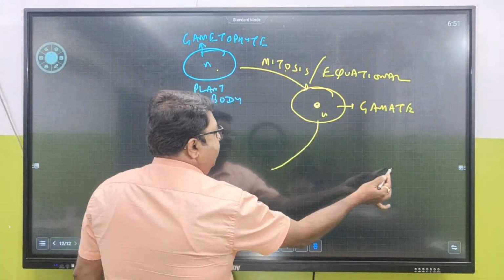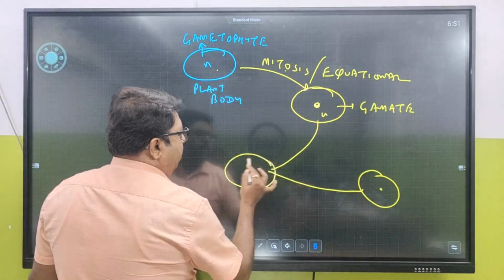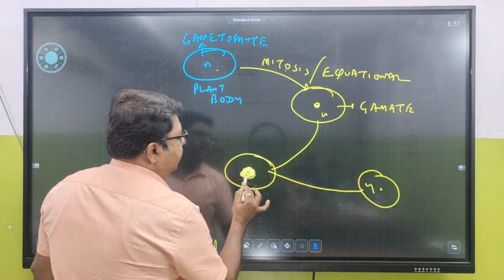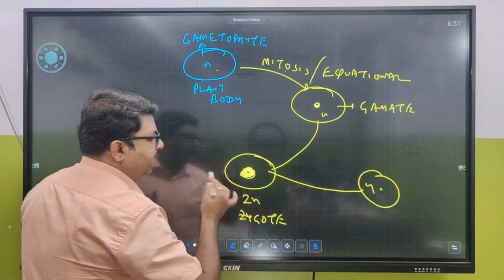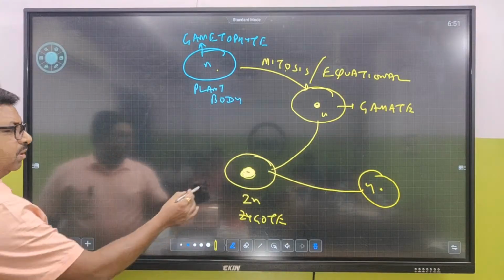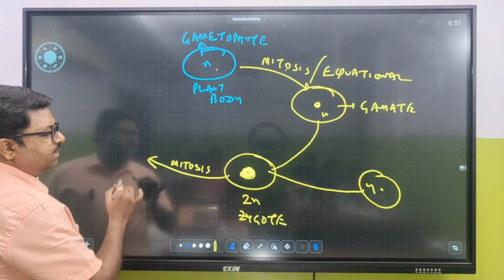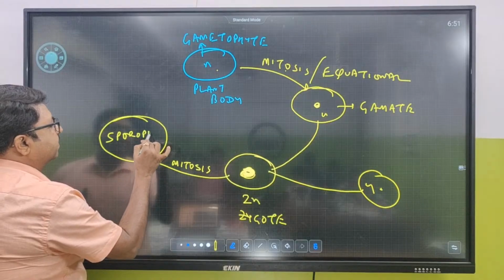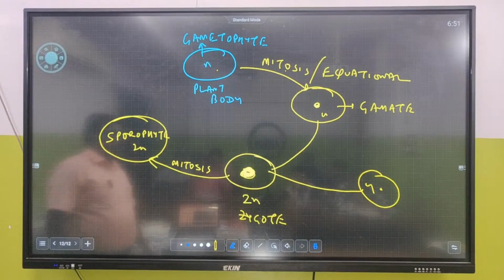So this gamete and the gamete from the other plant are going to join and make what? N plus N. What will this make? The first cell, which is 2N, is what? Zygote. This became a zygote. And this zygote is going to show mitosis and form into what? Sporophyte, which is 2N.